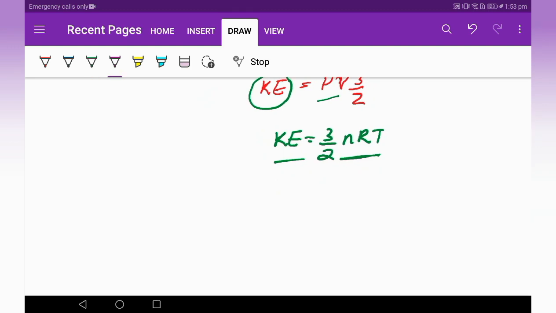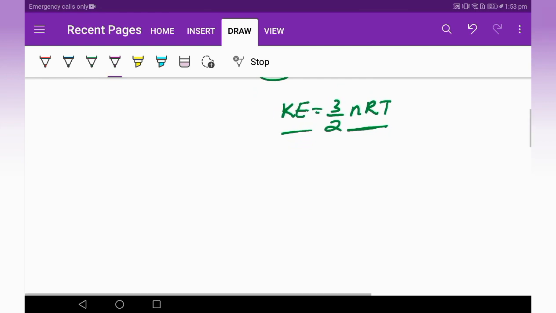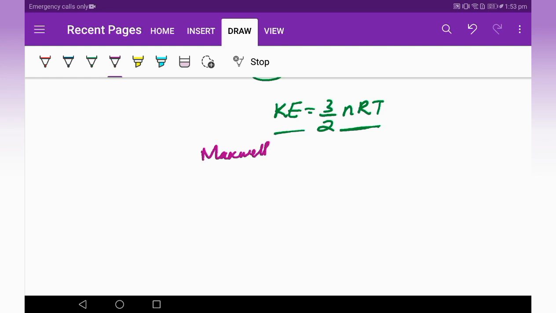So now we come up to the next important equation of the gaseous state. What is Maxwell distribution? Maxwell distribution of velocities. So I'll just be writing the equation once, I'll not be deriving it fully. You'll get it in any standard books, the derivation.